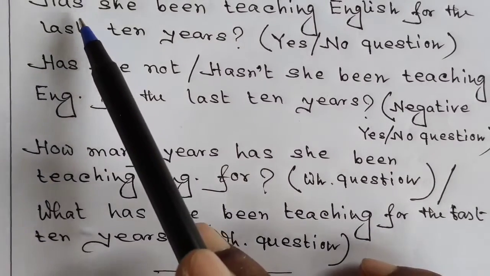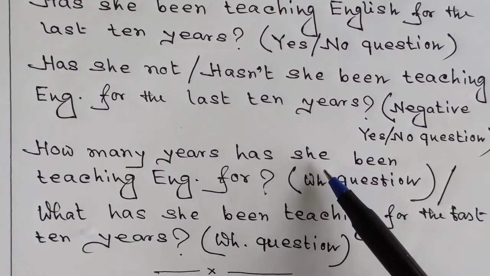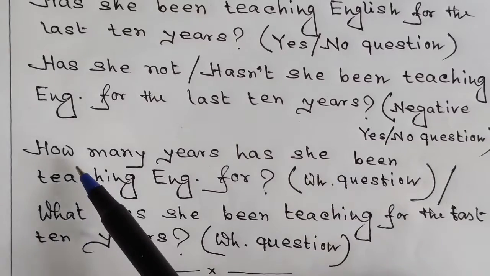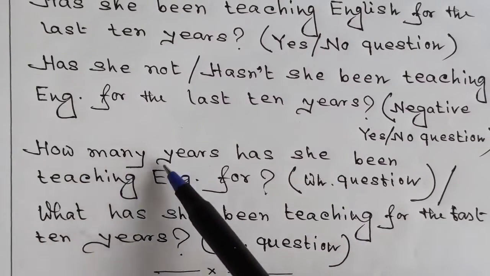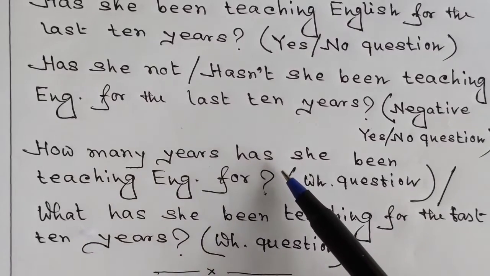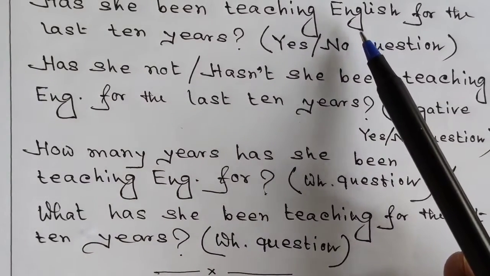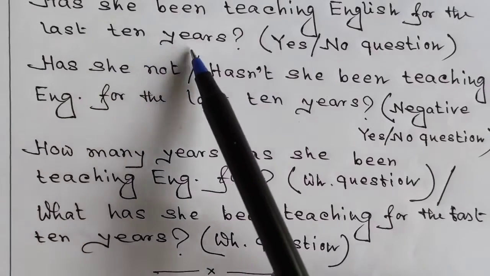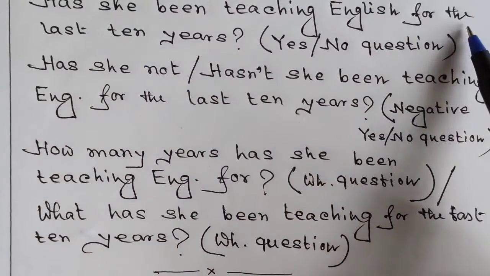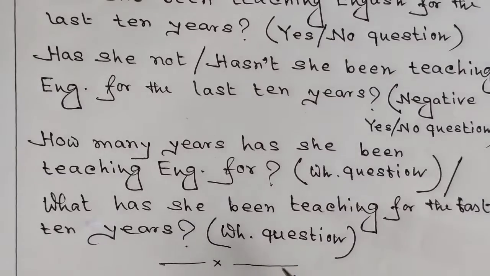The same thing, just have a look at this one. Has she been teaching English? It's an example of a yes/no question, and we need to put the WH word, and there are some words as well, the WH word just in front of the yes/no question, but we must leave out the answer part. Last 10 years or the last 10 years. Okay, this part, as this is the answer to the WH question, this part should be left out.